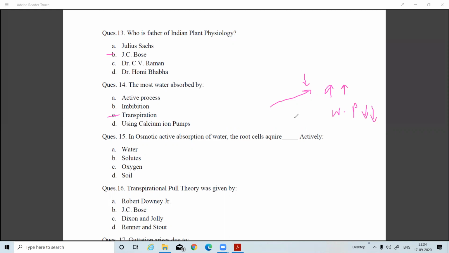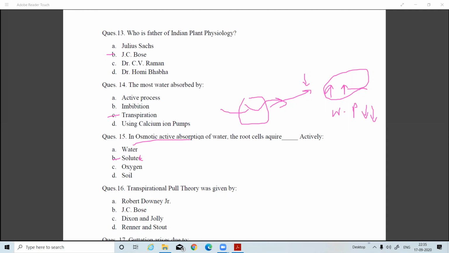So due to the decrease in water potential, the water from the soil automatically moves inside the root by a passive process, that is osmosis. But why does this water move? Due to the active absorption of solutes. So the answer will be solutes. In osmotic active absorption, the root cell acquires solutes, not the water. Remember, due to absorption of solutes, the solute potential increases, and as a result the water automatically moves. That's why it is called osmotically active.